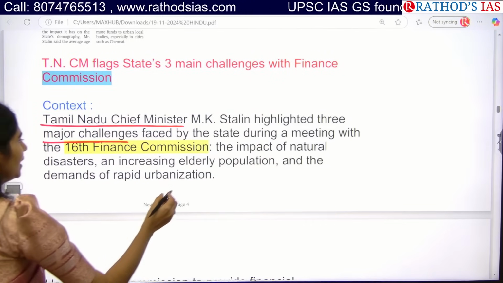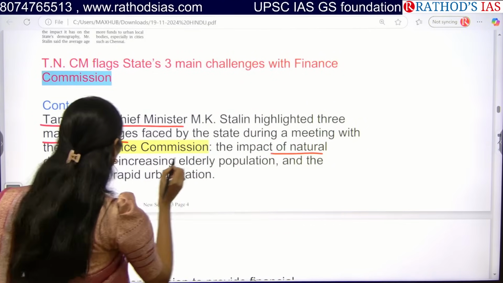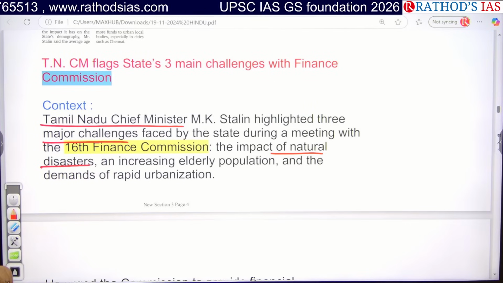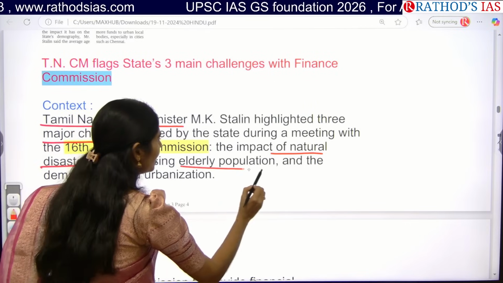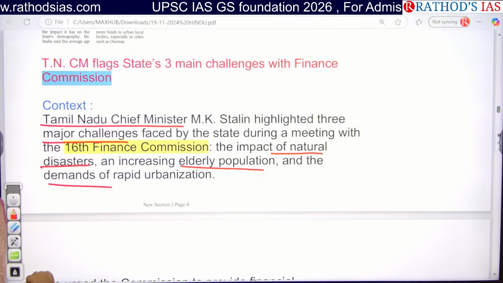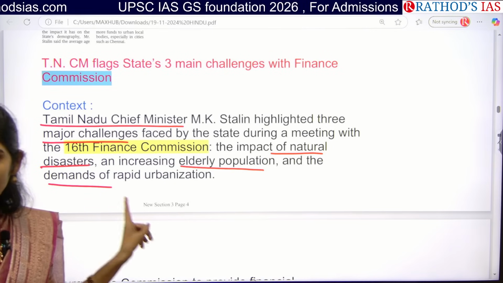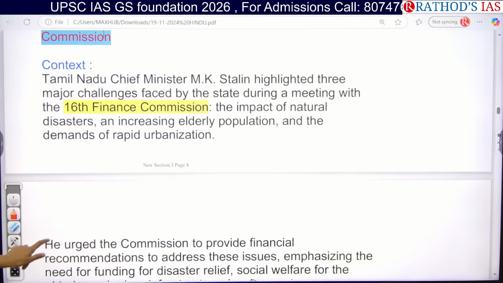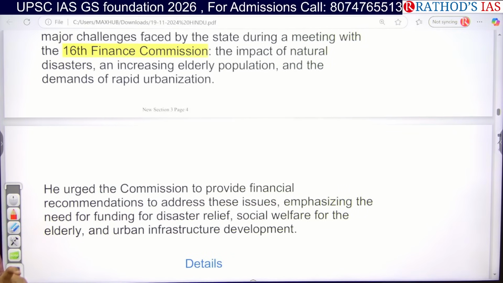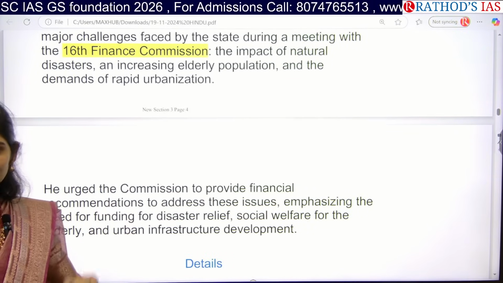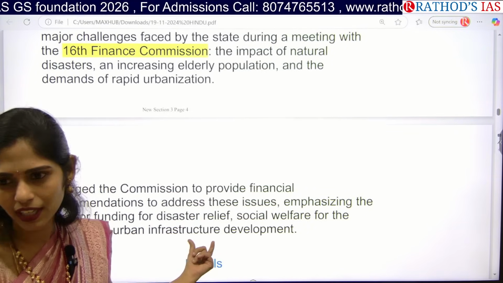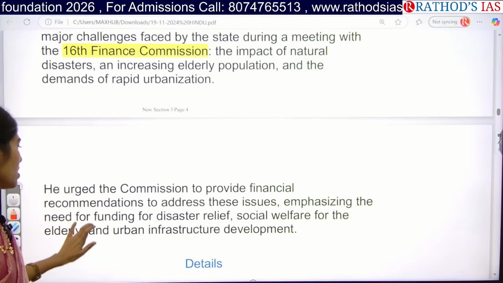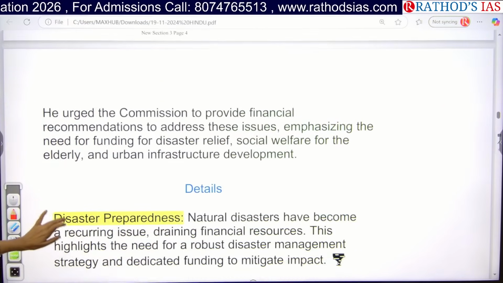Okay, so the three important problems are: the first one is the impact of disasters, the second one is the increasing elderly population, and the third one is the increased demand for rapid urbanization in Tamil Nadu. So he is saying that yes, the commission needs to provide more funds for the Tamil Nadu state so that it can address those three challenges. Okay, let us see one by one.